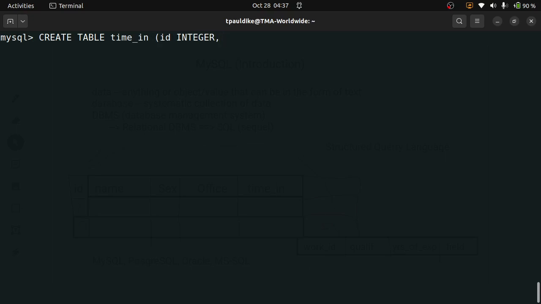Then the next column is the name. The name will be of type varchar. Varchar means characters. We're expecting characters, but it must not be more than 50. You can enter a string, but it must not be more than 50, so anything from 1 to 50 will work.